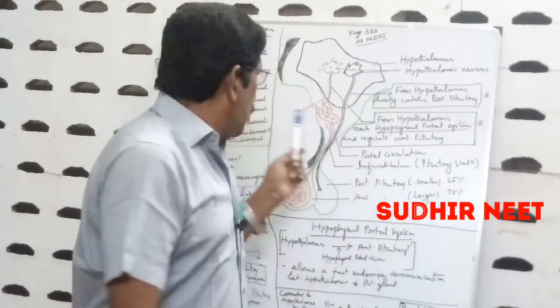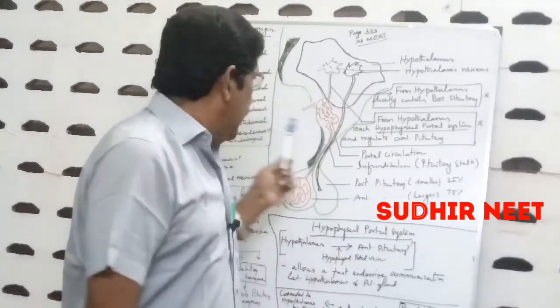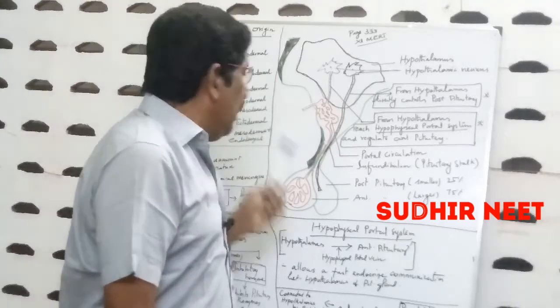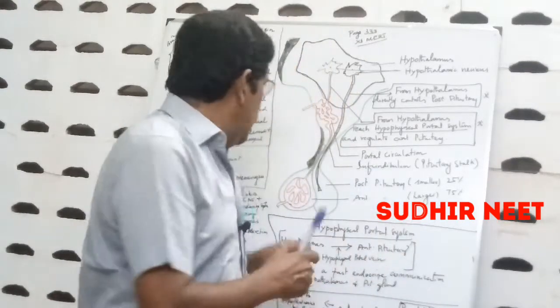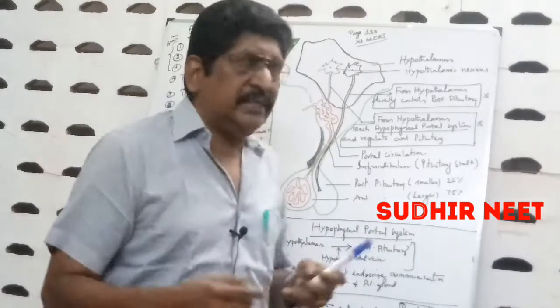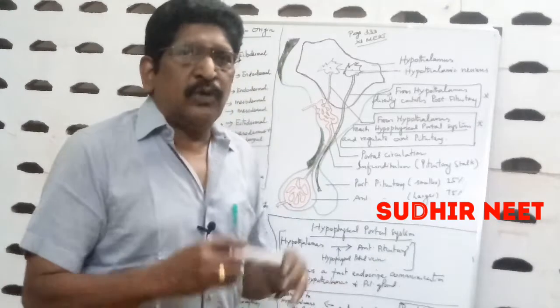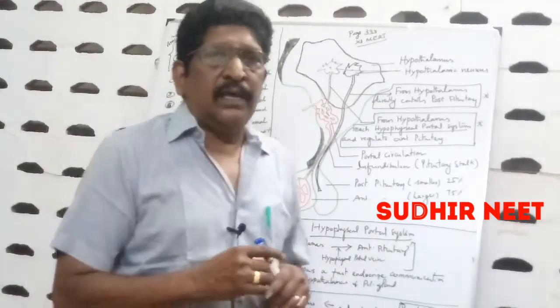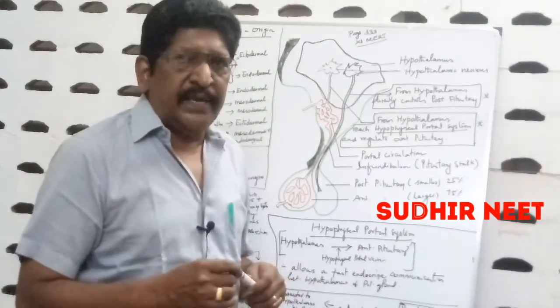So the cortex of the adrenal is mesodermal and the medulla of the adrenal is ectodermal in origin. And then finally ovary and testis, which are mesodermal. So these are all the glands and their origin. I repeat for your convenience.